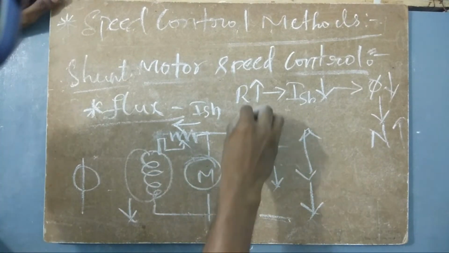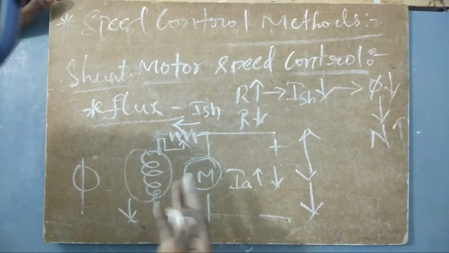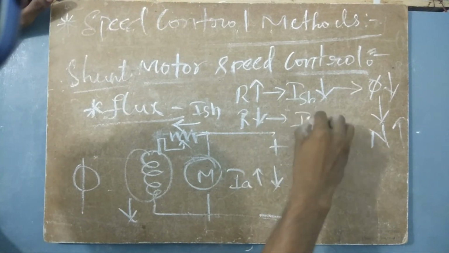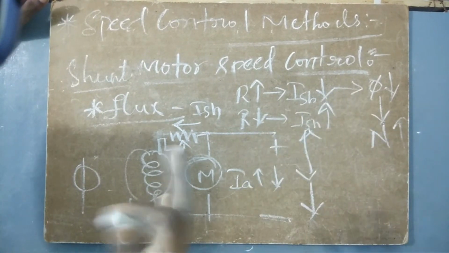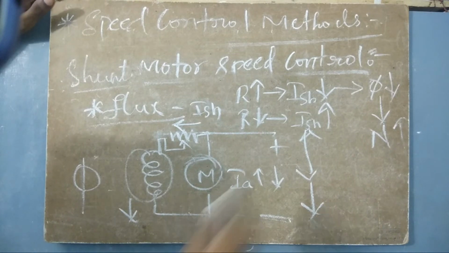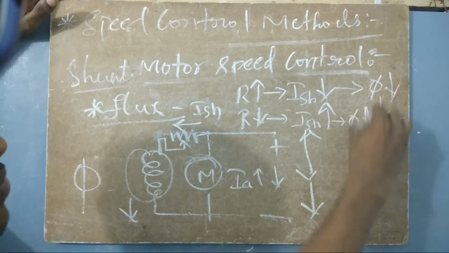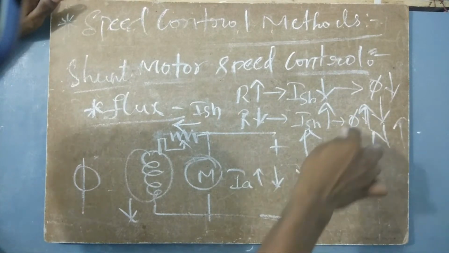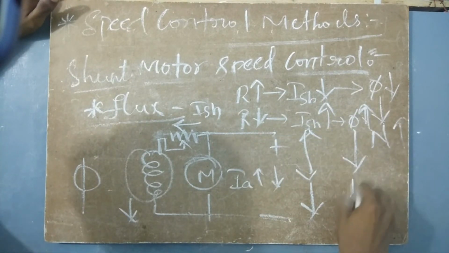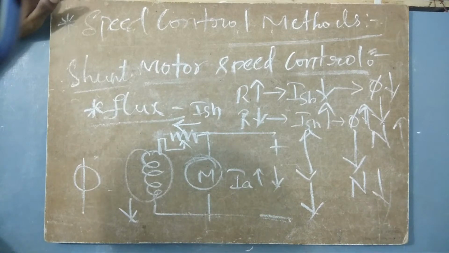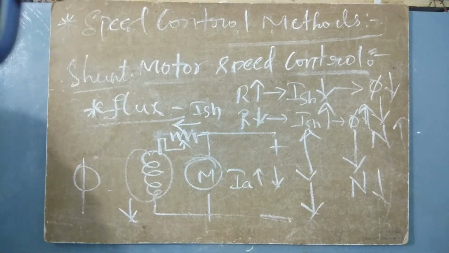So we can also draw the other case. If resistance is decreasing, the ISH will increase. If resistance decreases, the current increases. If current increases, the flux also will increase. If the flux is increasing, what happens to the speed? The speed will decrease. Here the speed increased, here the speed decreased. So here you must understand how we are controlling the speed by the flux method.